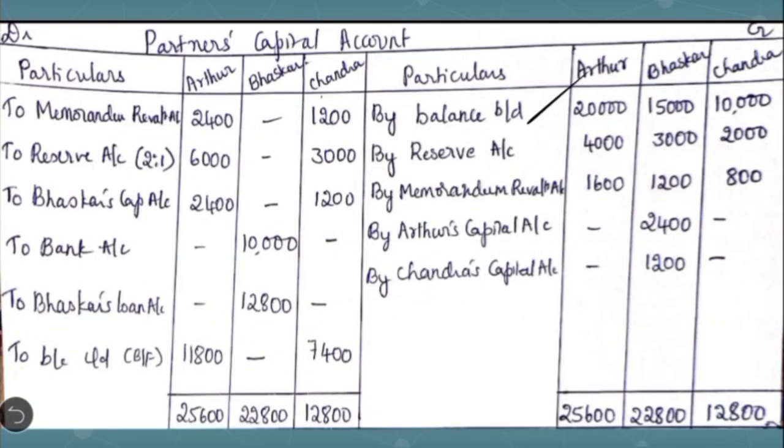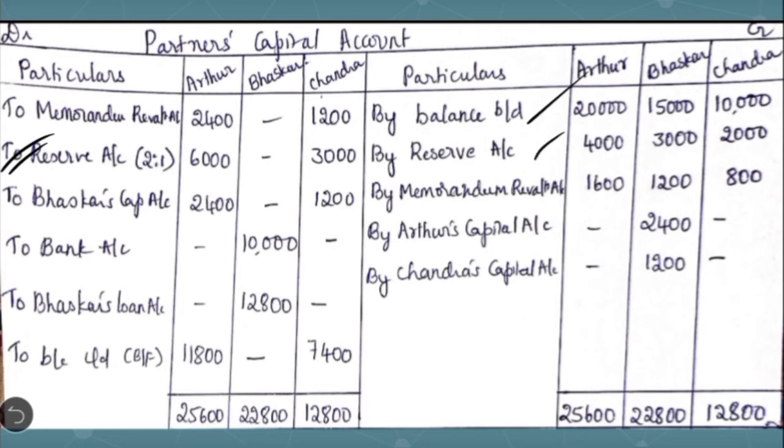So the old reserve should be distributed among all the partners in their old profit sharing ratio, 4:3:2. Then we have to create this reserve again in order to show it at its original value, and this new reserve will be created only by the remaining partners Arthur and Chandra in the new profit sharing ratio. So you write 'to reserve account' 2:1, 9,000 into 2 by 3, and 9,000 into 1 by 3.